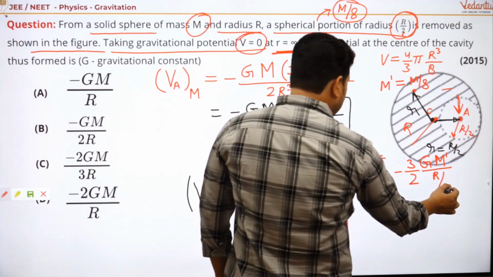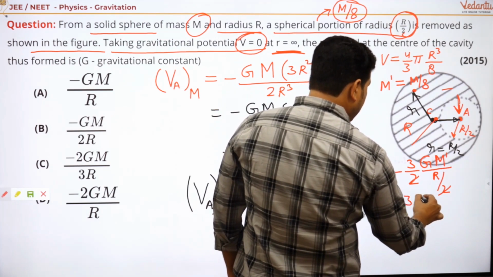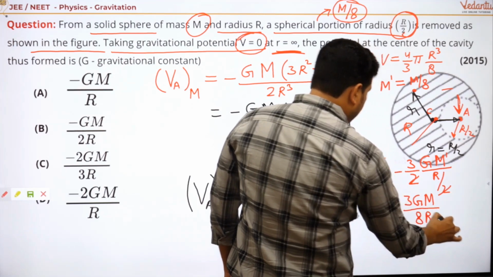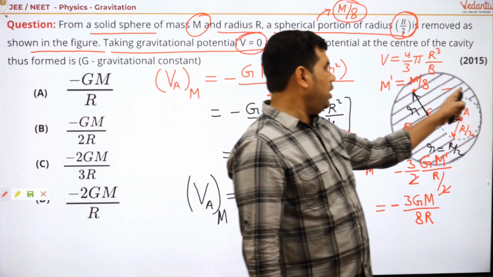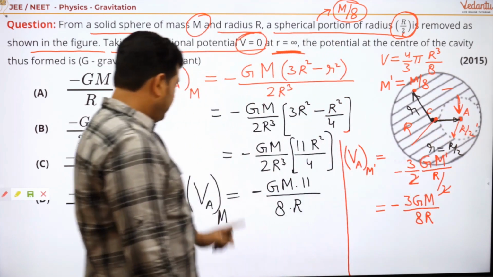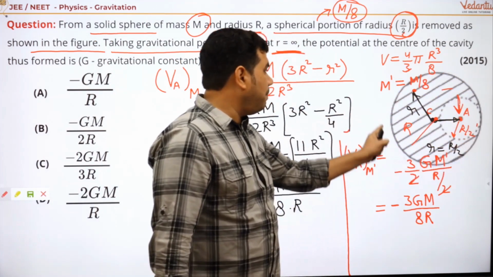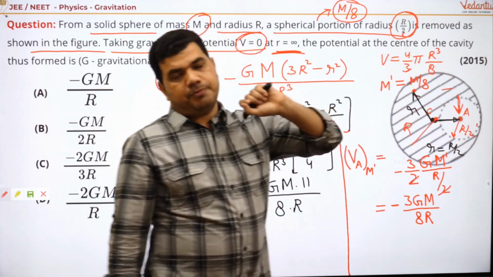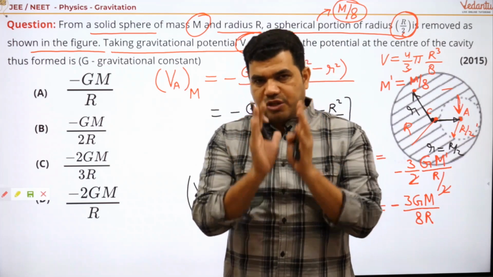So 2 will be cancelled out from here, my dear students, and you'll get minus 3GM by 8R. Okay, this is the formula for only this part at the center, and this is the expression for the gravitational potential of this complete part at point A. And as you know, it is a scalar quantity, so we can subtract.